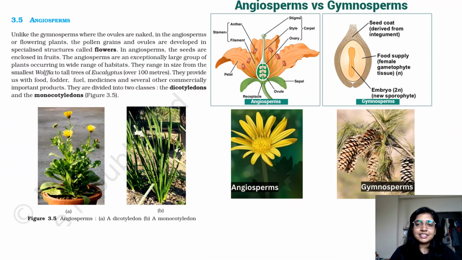Let's move ahead. So let's talk about angiosperms now. We are coming towards the end of the session. So one good thing. Till now, again, I would like to remind you, you have to learn the examples of algae, the 3 different classifications of algae, that is your chlorophyceae, phaeophyceae, and rhodophyceae.